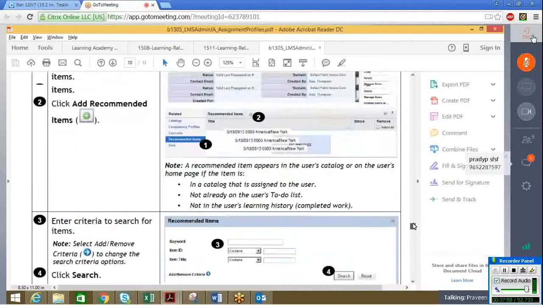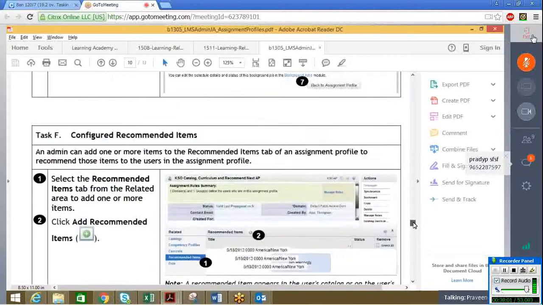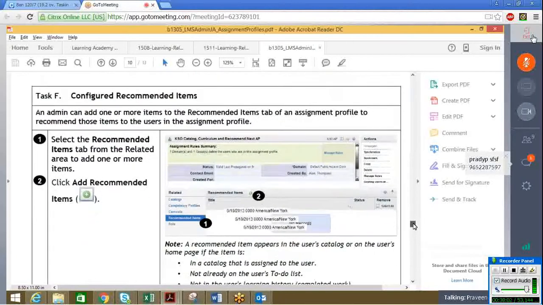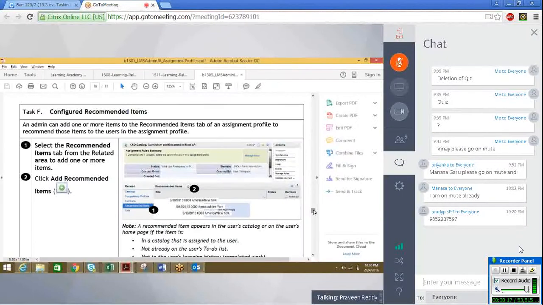No problem. I want to ask you one thing. If we don't assign a role, will the assignment profile still work? Because we have already searched based on that criteria, what all users are coming. Most users still have that particular assignment profile, right? Or is it mandatory to have a role?